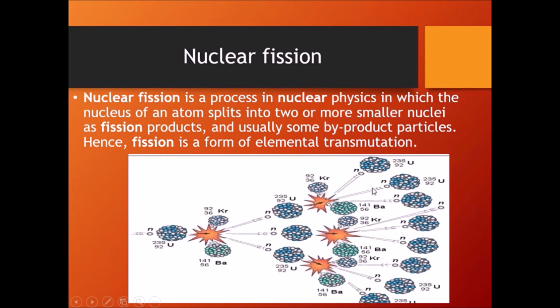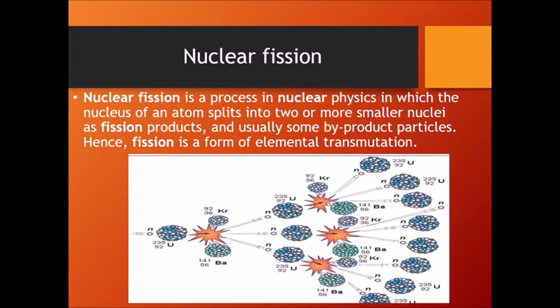If these neutrons again bombard the nucleus of uranium, this process continues and it becomes a chain reaction. So from one I got barium, krypton and 3 neutrons. Now these 3 neutrons react with uranium again, and again you get barium and krypton in each, and of course a tremendous amount of energy in each. Again those 3 neutrons bombard uranium, you get the same process, and you get a chain reaction.